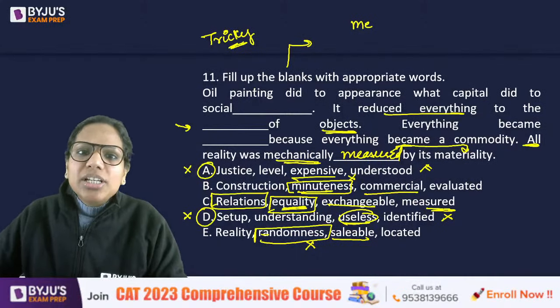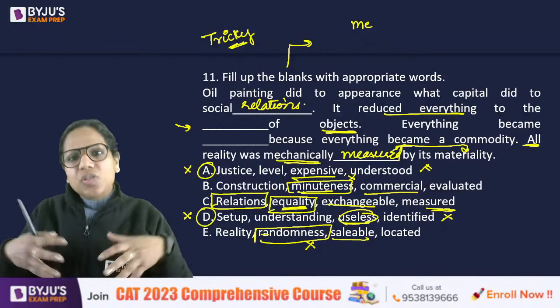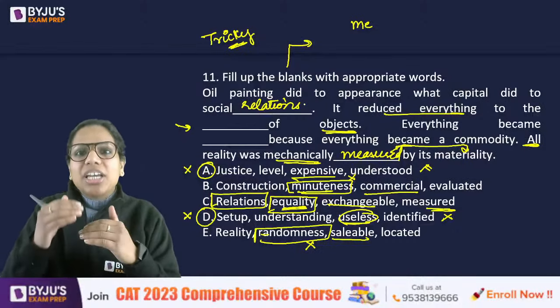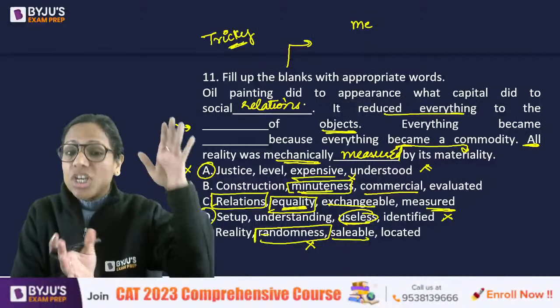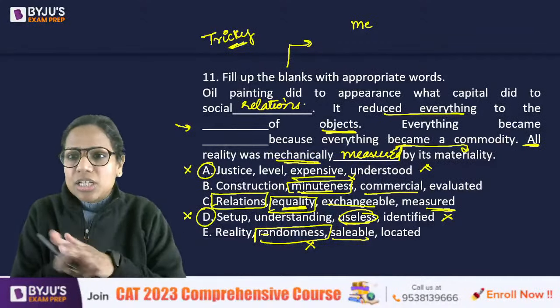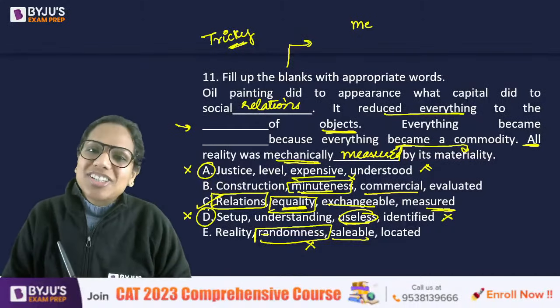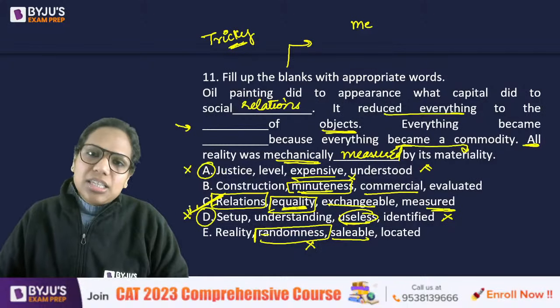And social relations. So when capitalism arrived in our society, it changed our social relations. Things became hierarchical. An owner class emerged, a worker class emerged. This owner class exploited the worker class. So our social relations changed. So social relations was also going perfectly, right? And that's why I marked C as the answer here.